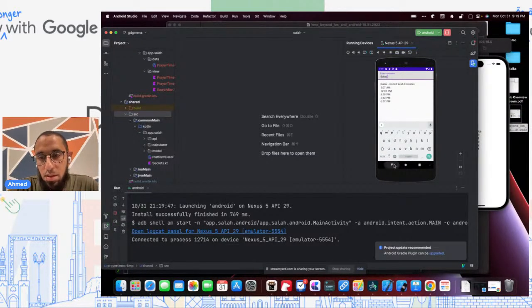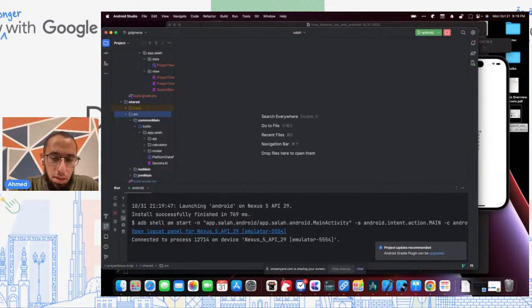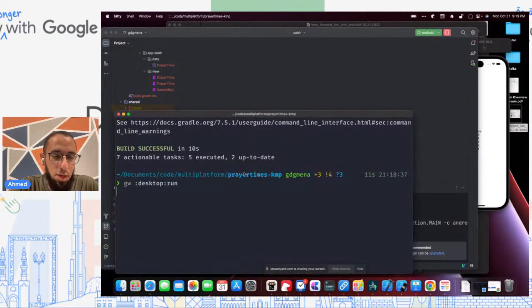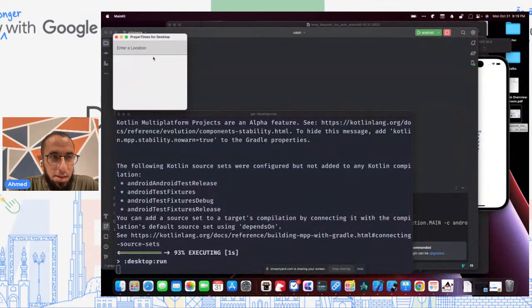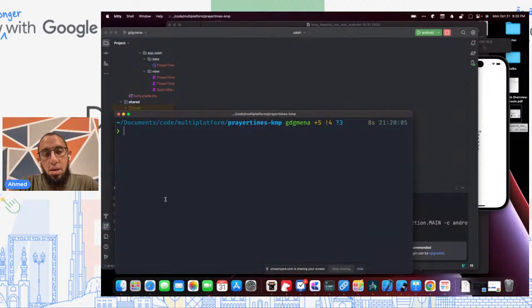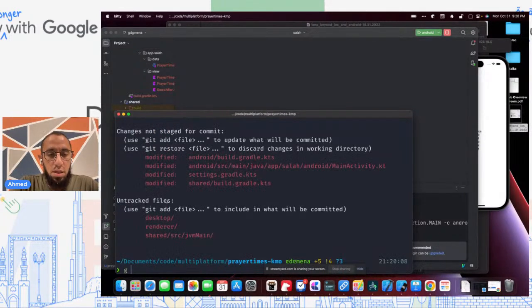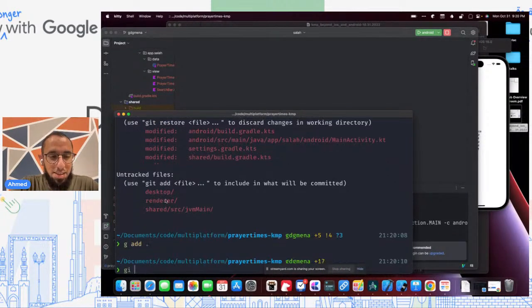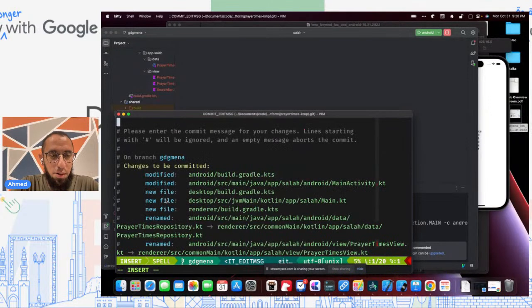So now I think we are in a good state to make sure we didn't break desktop. So it's working, so great. Okay, so let's move on. We'll check this in here, just so that we keep our app now works on desktop using JVM.